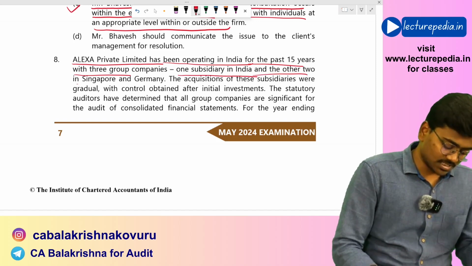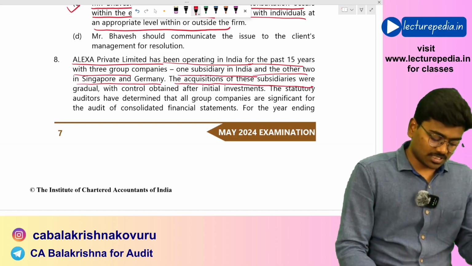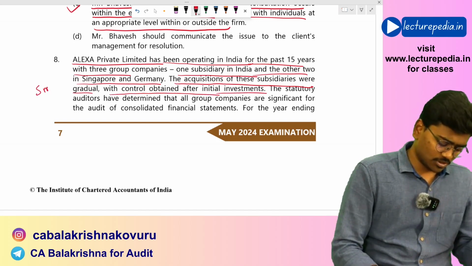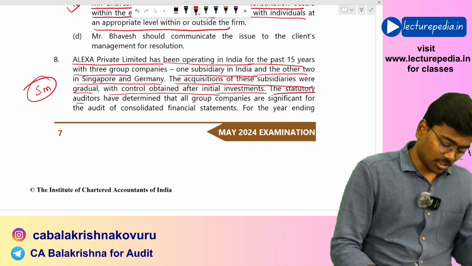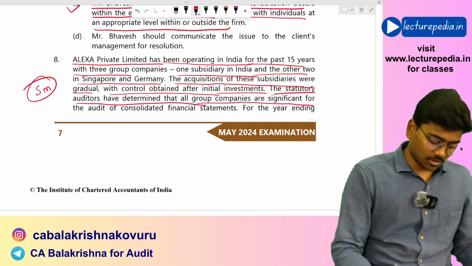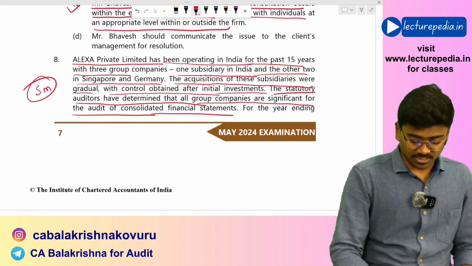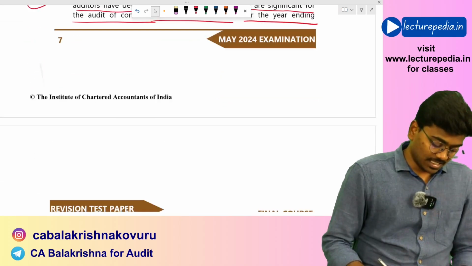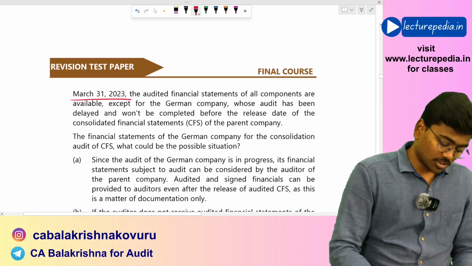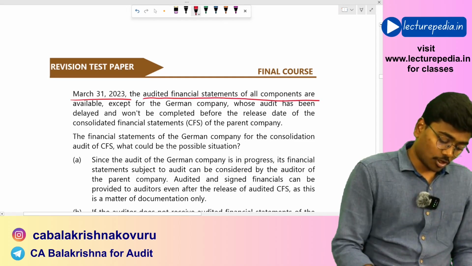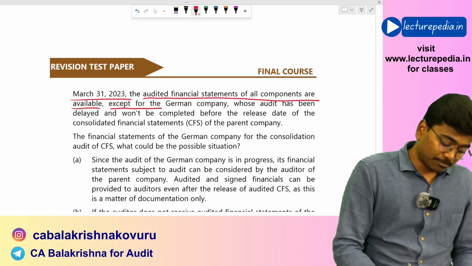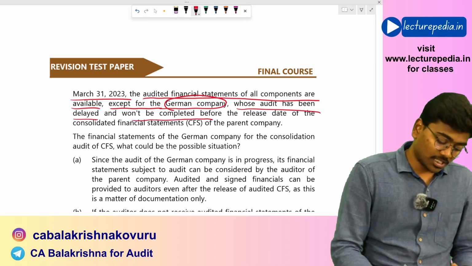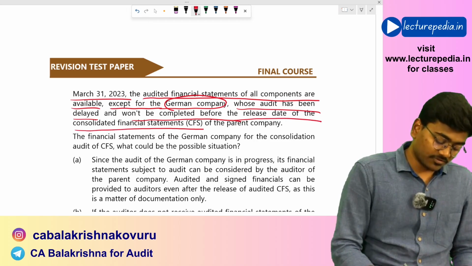Next, Alexa Private Limited has been operating in India for the past 15 years with 3 group companies, 1 subsidiary in India and the other 2 in Singapore and Germany. The acquisitions of these subsidiaries were gradual, with control obtained after initial investments. Even this MCQ is in the study material. The statutory auditors have determined that all the group companies are significant for the audit of the consolidated financial statements. For the year ending 31st March 2023, the audited financial statements of components are available except the German company, whose audit has been delayed and won't be completed before the release date of the consolidated financial statements.